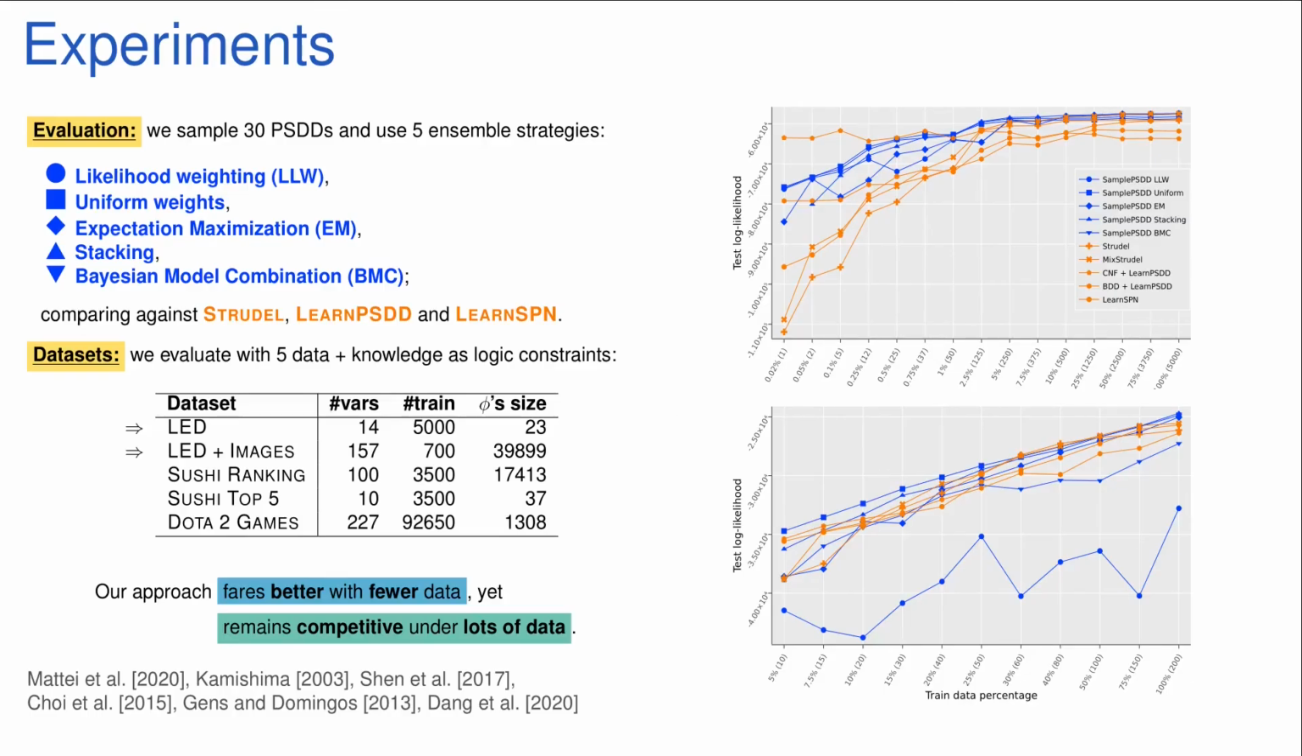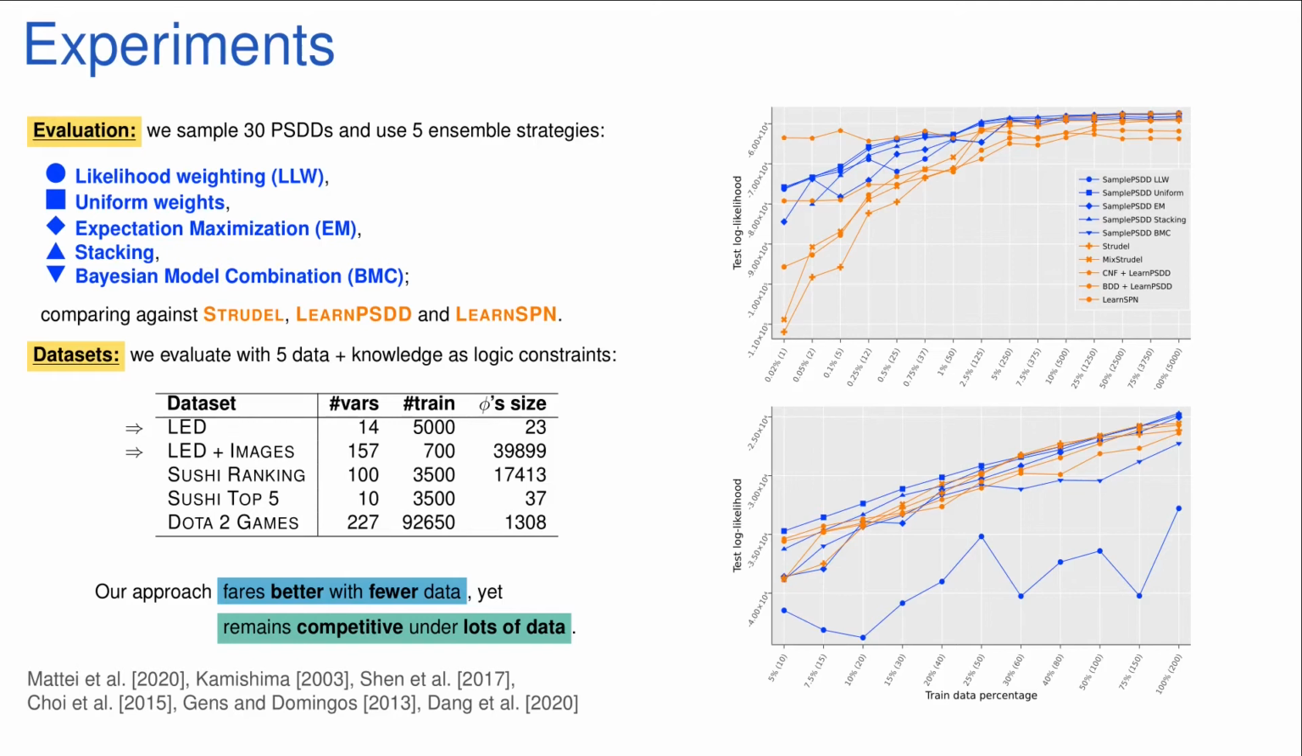To evaluate our method, we sample 30 PSDDs through the Sample PSDD approach, and use 5 ensemble strategies to evaluate their performance, namely likelihood weighting, where we set 30 PSDDs as components of a mixture whose weights are proportional to the likelihood of each PSDD in the train set, uniform weights, EM and stacking, where we learn only the weights of the mixtures through the respective methods, and Bayesian model combination. We compare these 5 strategies against Strudel, Learn PSDD, and Learn SPN.